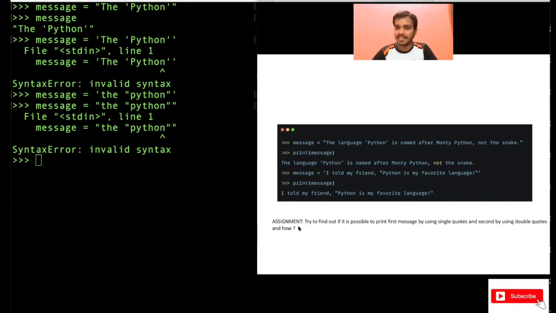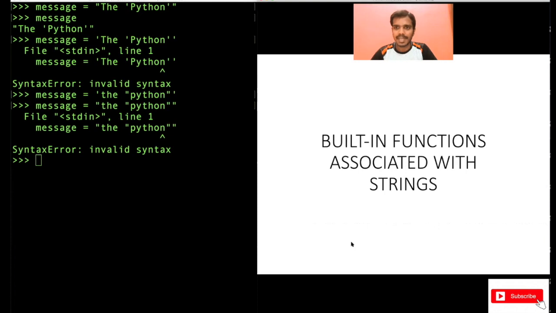right? Now, the assignment for you: try to find out if it is possible to print the first message by using single quotes and the second message by using double quotes. So try to find out if you can print this language, then the 'Python' enclosed within single quotes is named after Monty Python, not the snake. Try to print this by using the single quote itself. Can you do that? Try that. And similarly, the other thing, can you do that? Try to do that, and also write in comments how you are able to do that.